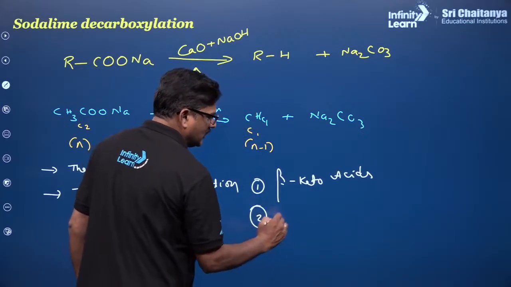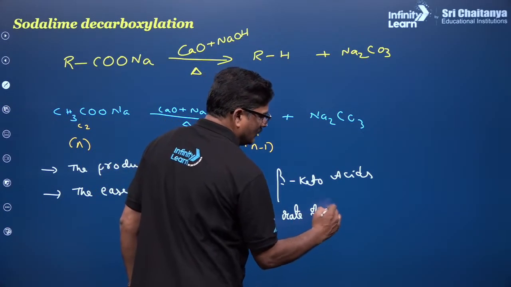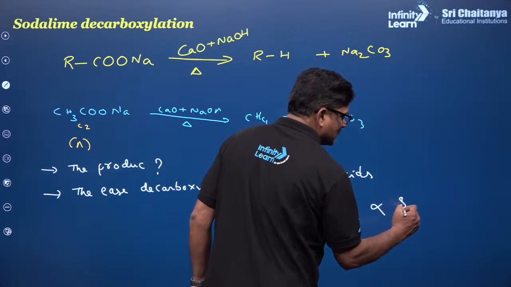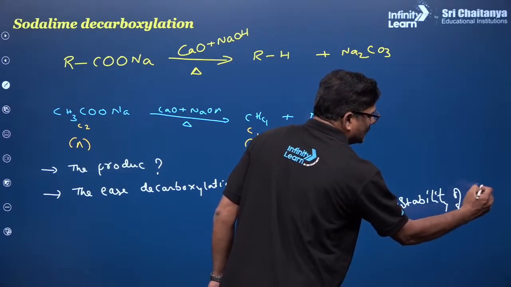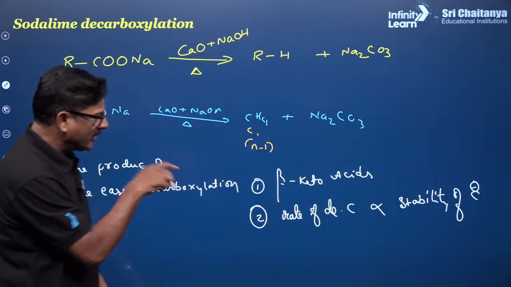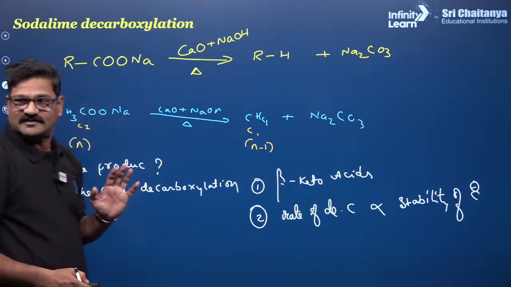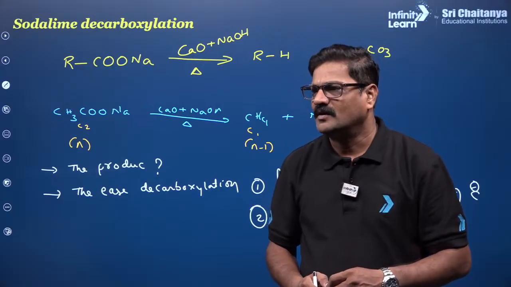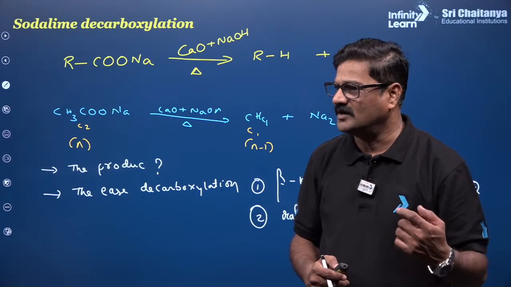Then the rate of decarboxylation is directly proportional to the stability of the carbanion. These are the key points to answer the ease of decarboxylation. That's very, very important. Okay, clear?